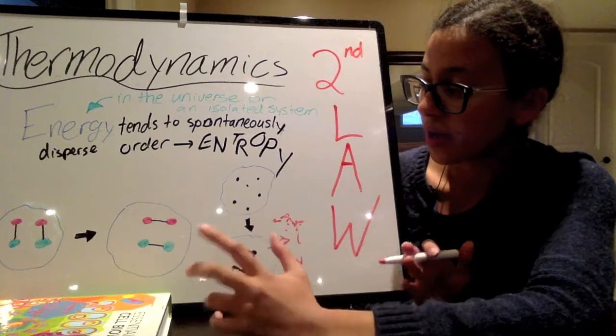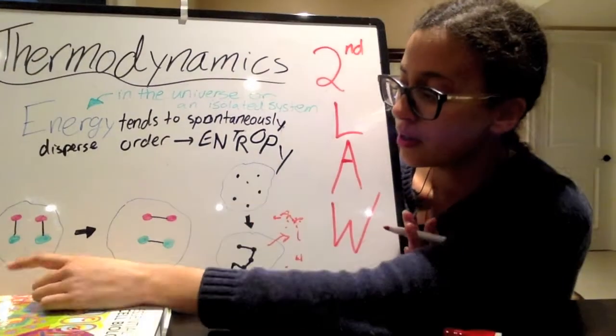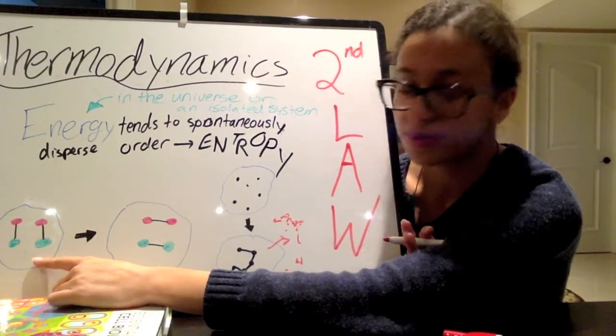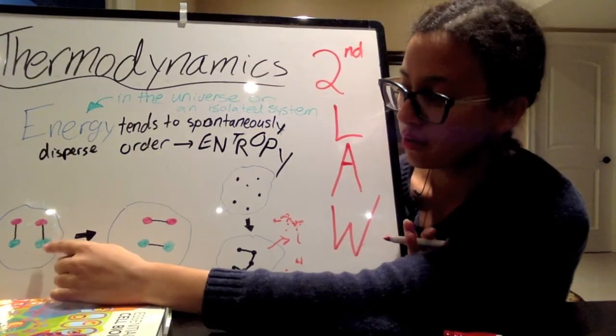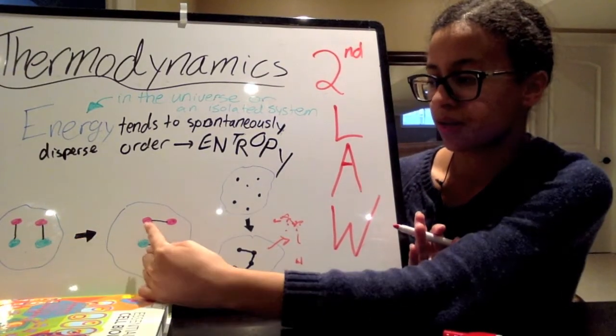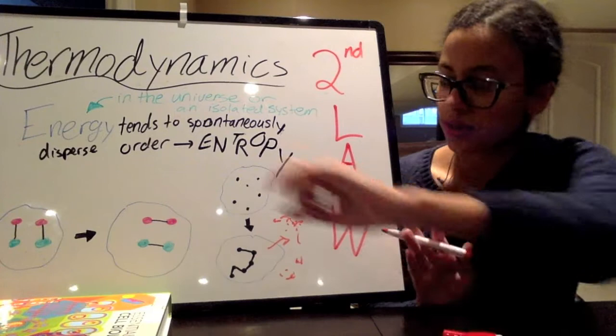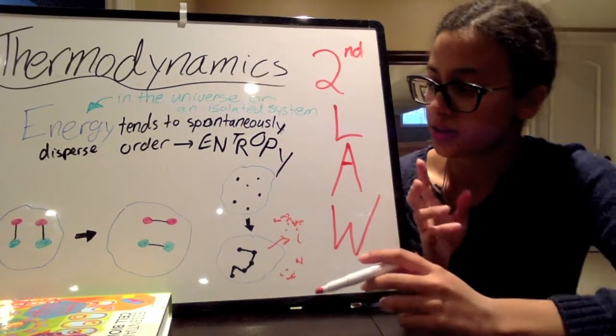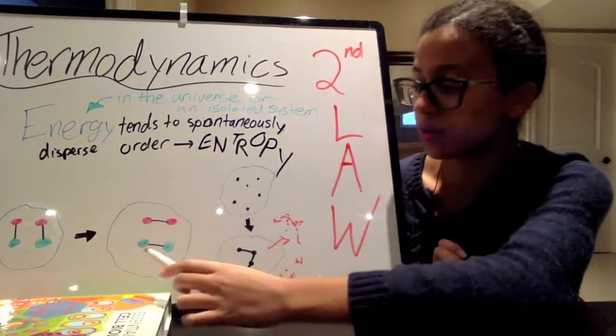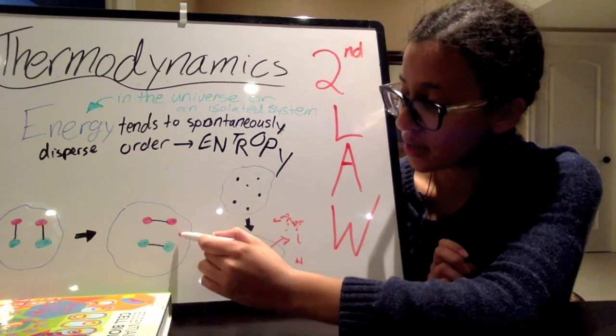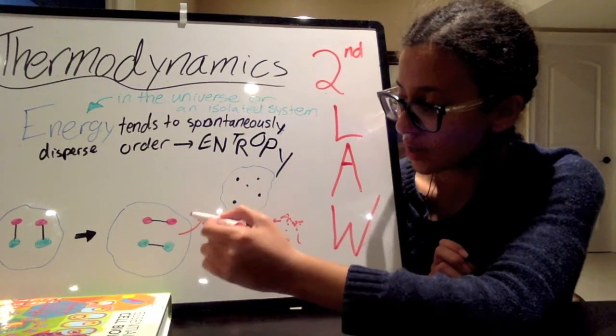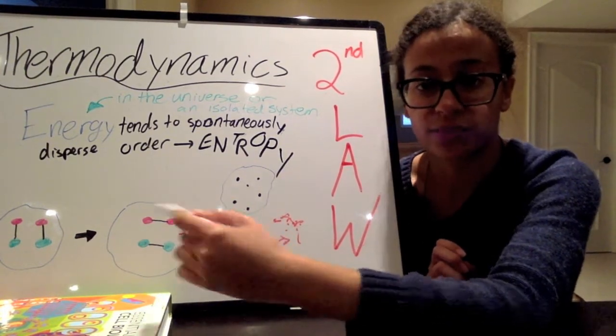Now, we can also get a change in entropy if we start off with these two molecules bonded together, a green and a pink, and then after that we can have two pinks and two greens. Again, this change in the types of bonds, so here we broke these bonds and we formed these new bonds. In this case, it is also releasing energy into the environment, increasing entropy on the outside.